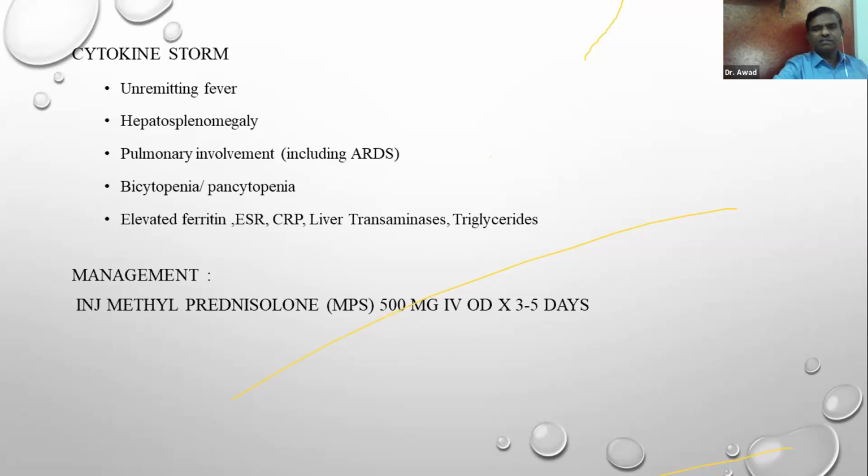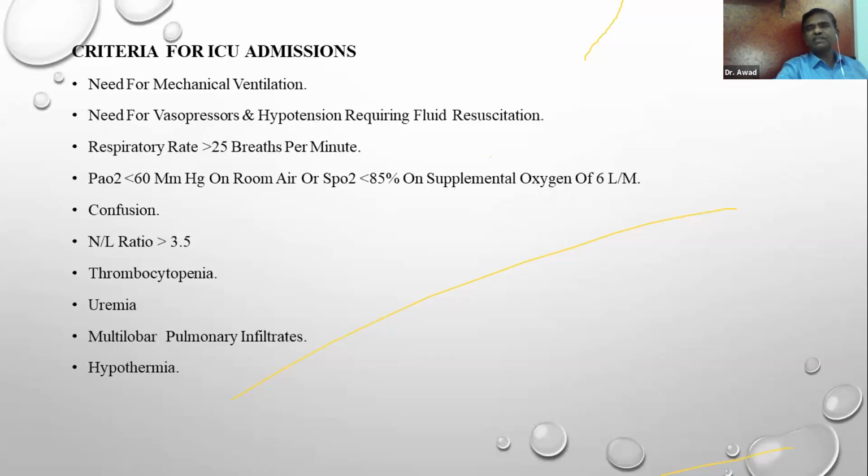So what is the management? Usual guidelines were to give 500 milligram in the beginning. Now, because of the serious side effects that are seen in the form of hyperglycemia, sometimes fungal infections, the new guidelines are saying that we have to give a lesser dosage of the methylprednisolone. But in our setup, we give 500 milligram initially once a day for 3 days, and after that we decrease the dose because these are very serious patients. So you don't have any chance for them to recover if you give a lesser amount of the methylprednisolone.